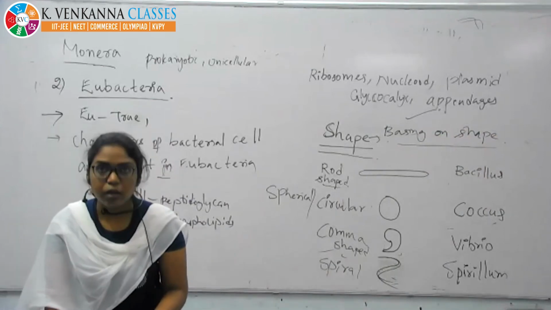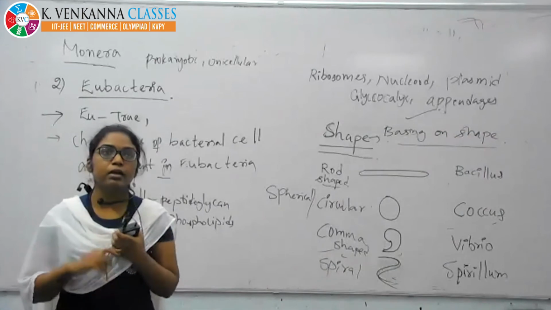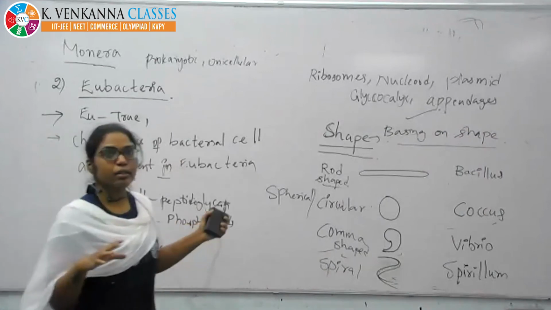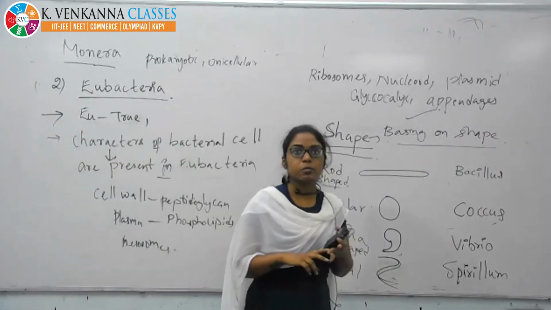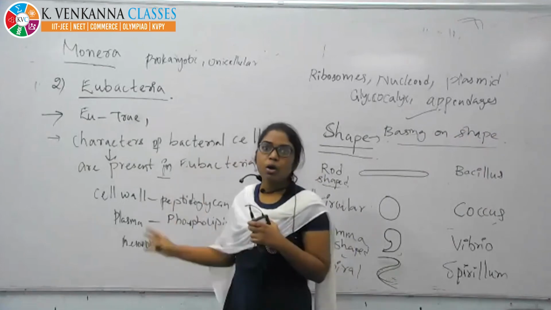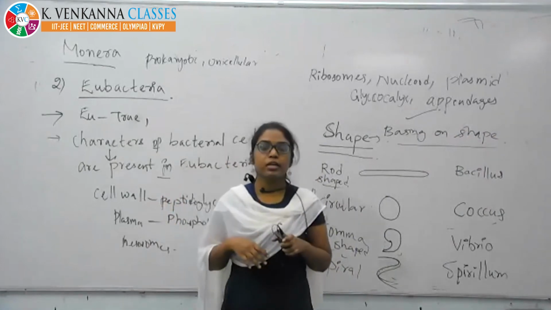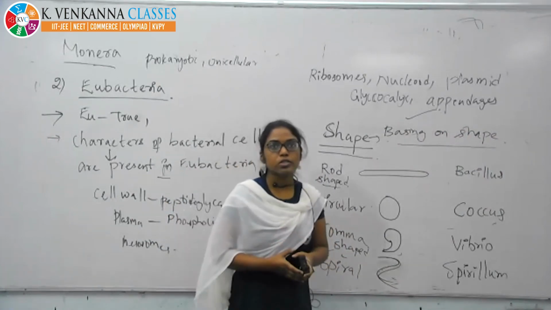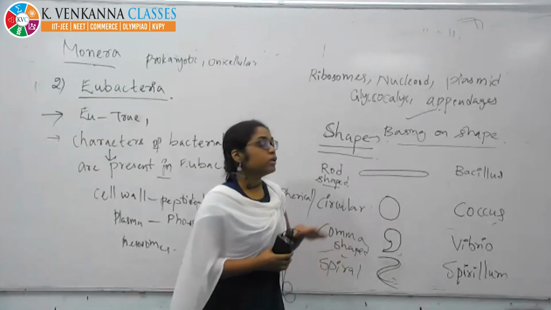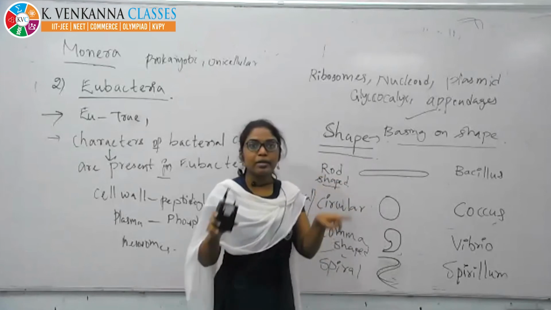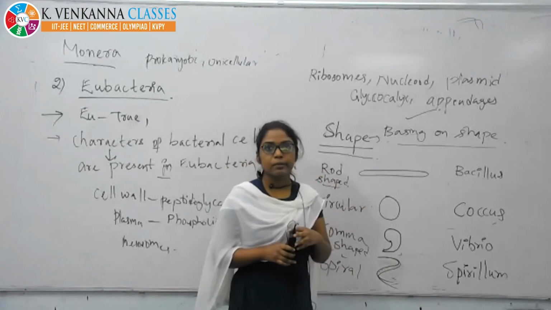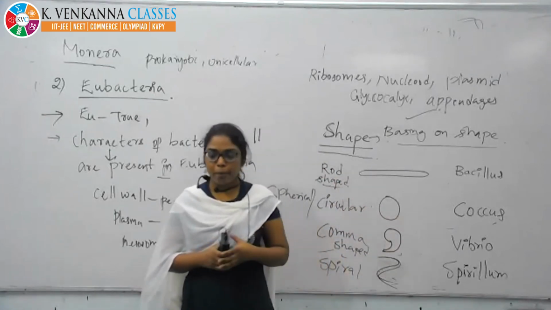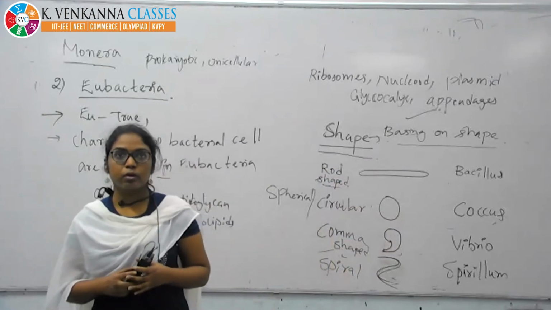Okay. Once again, I'm repeating. What are eubacteria? That is a true bacterial member. All the bacterial characters you see here: cell wall, plasma membrane, all the characters. If we talk about their shape, if they are in rod shape, we call them bacillus bacteria. If they are circular, spherical, they are called coccus bacteria. If they are in a comma shape, they are called vibrio. Spiral is called spirillum. Is this clear?